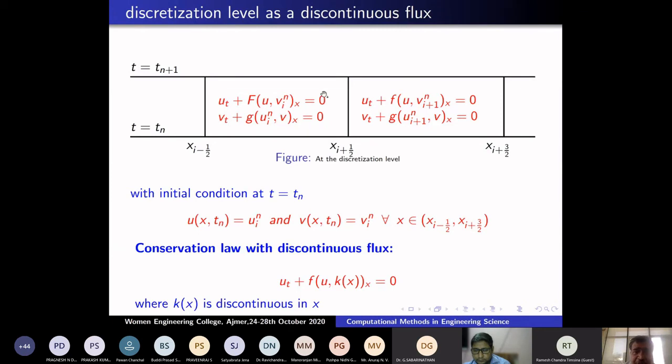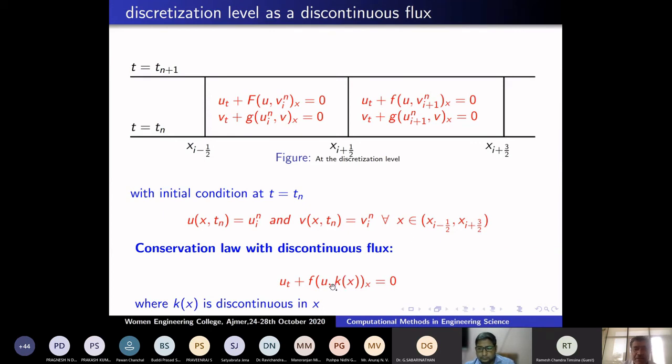Solution is discontinuous. In this case, how to handle? It was a question for a long time. It is equivalent to saying that in one scalar conservation law, u_t + f(u, k(x))_x = 0, k(x) is a discontinuous function. How to solve this problem now?